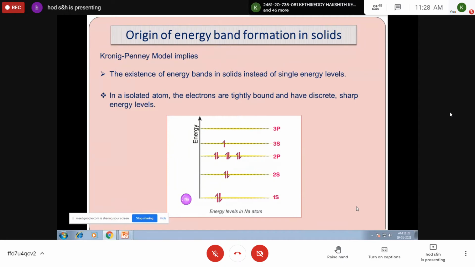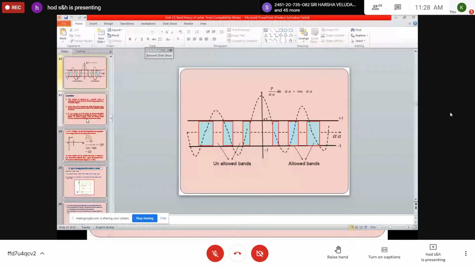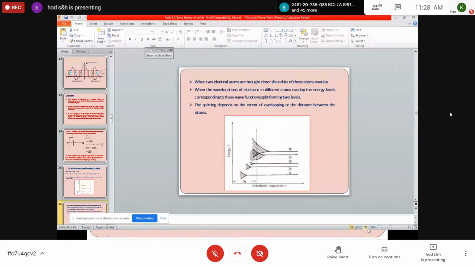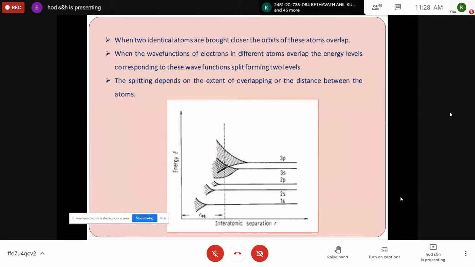Suppose two sodium atoms are brought closer. When two identical atoms are brought closer, then the orbits of these atoms overlap.